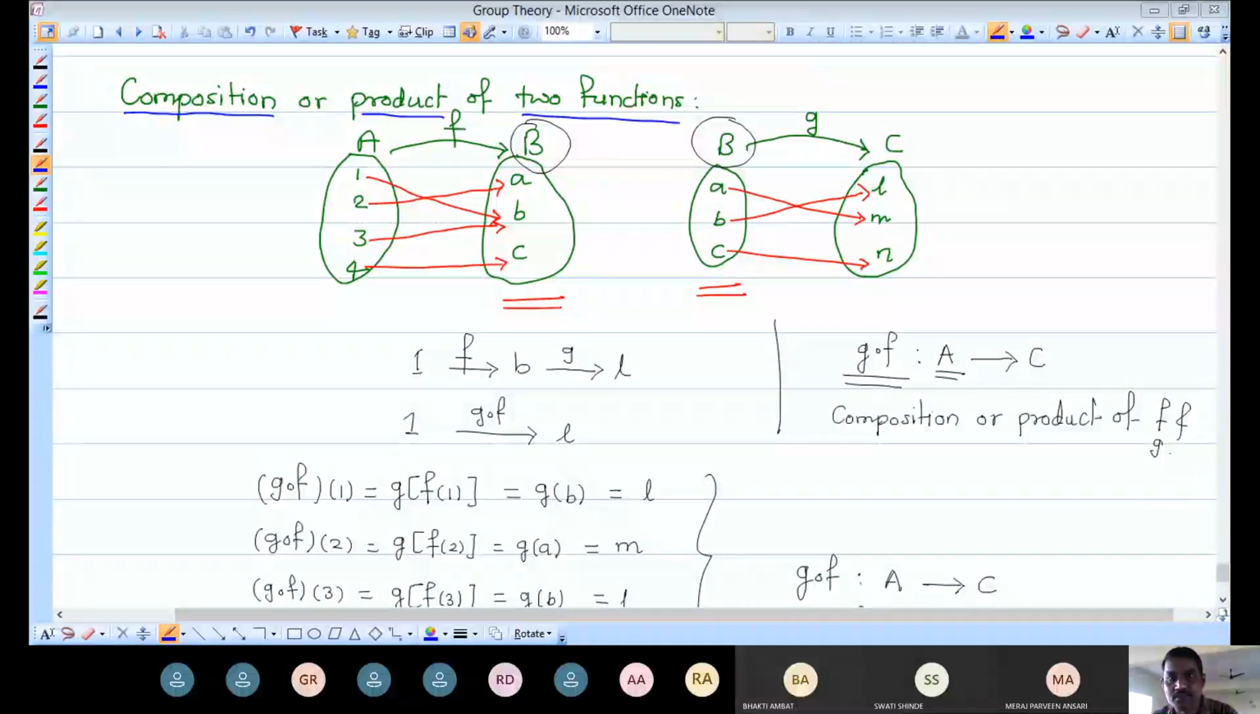Okay, has everyone understood this concept of composition of mappings or not? Now I am going to stop the lecture. Before stopping my lecture, let me download the attendance.